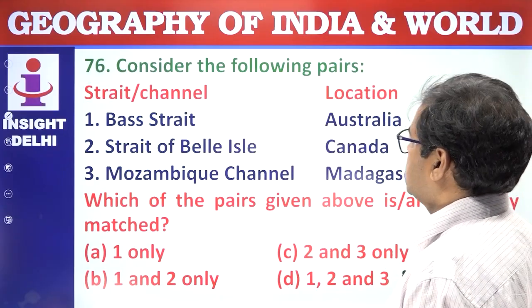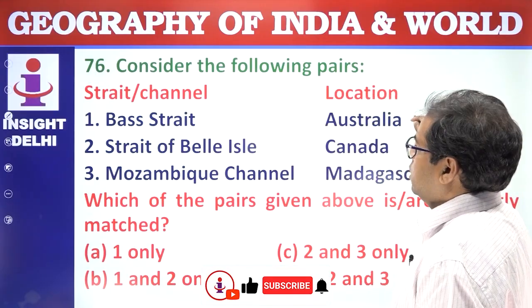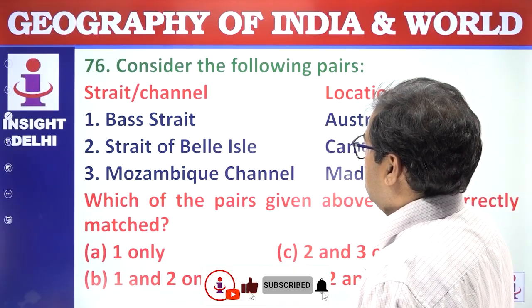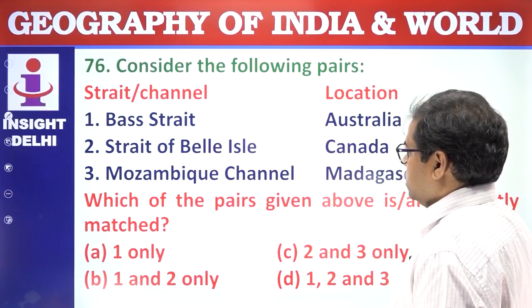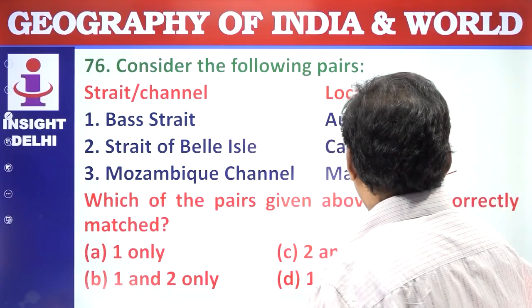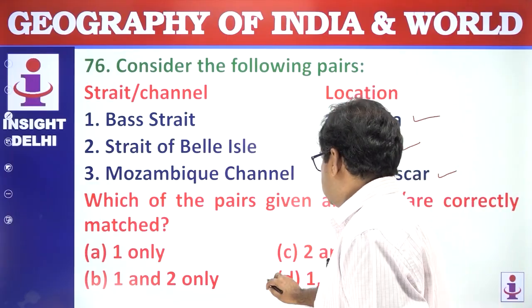Strait, channels and their location. Bass Strait, Australia, this is correct. Strait of Belle Isle, Canada, yes. Mozambique Channel, Madagascar, yes. Which of the following pairs are correctly matched? All are correct. Answer is D.